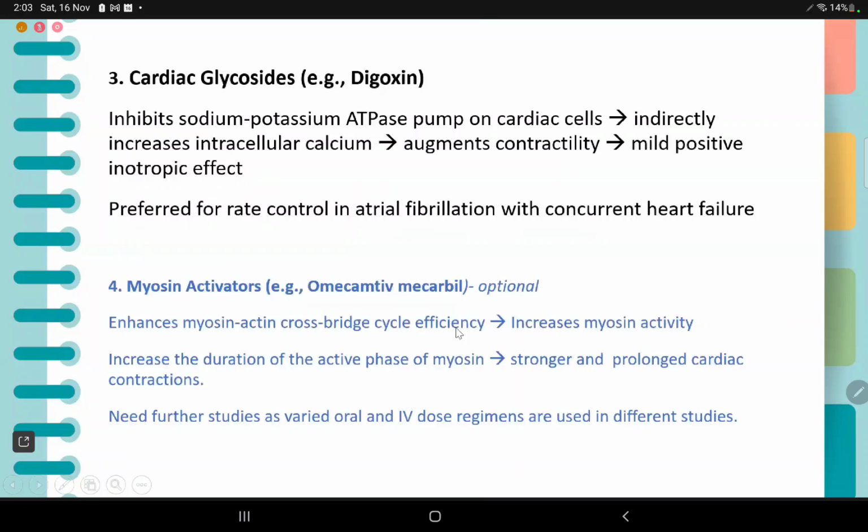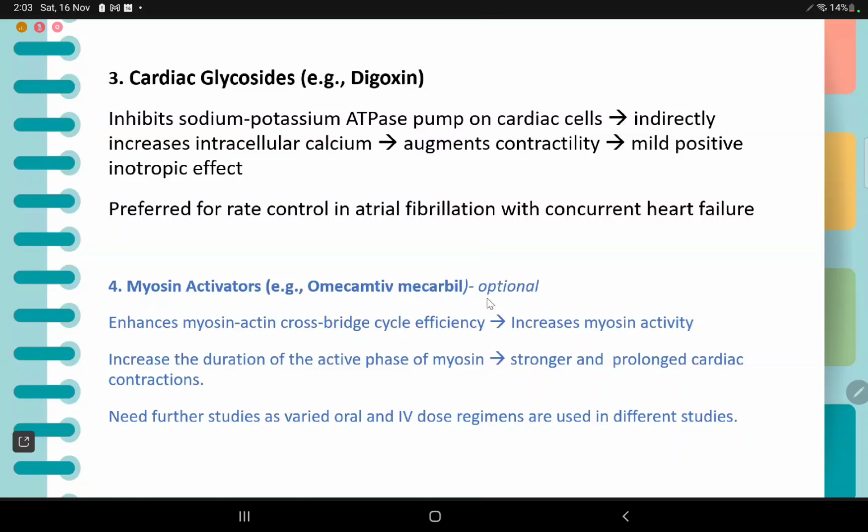You are supposed to write bullet points and try to incorporate the maximum information in the minimum space given. Third is cardiac glycoside or digoxin. It inhibits the sodium-potassium ATPase pump on the cardiac cells and indirectly increases cellular calcium, augmenting the contractility. It has a mild positive inotropic effect, but it is preferred for rate control in AF with concurrent heart failure only.